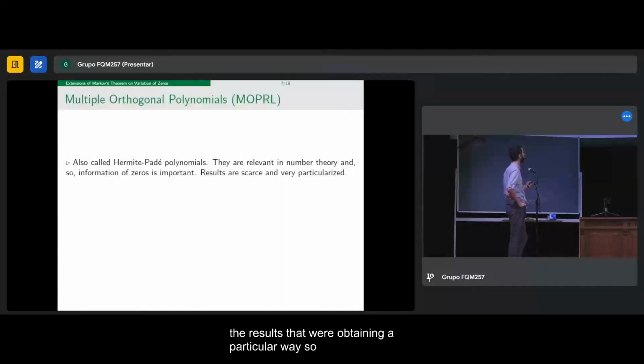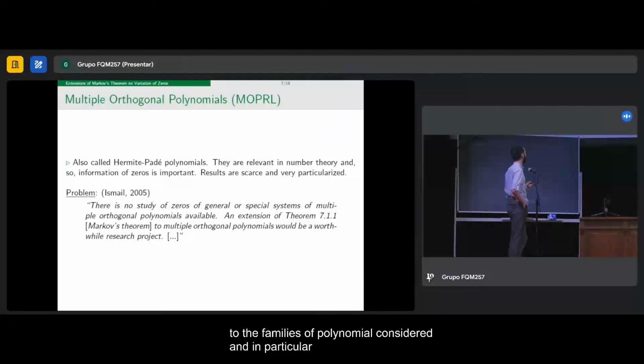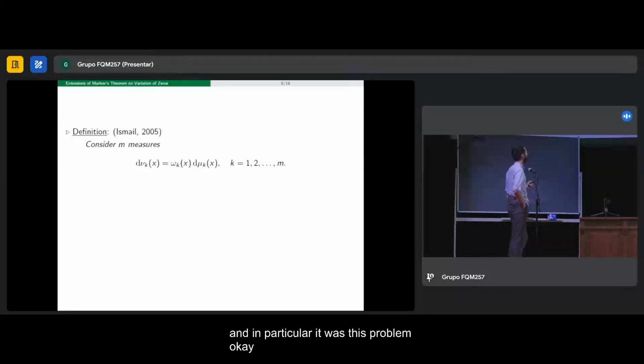So, these multiple orthogonal polynomials on the real line are also called Hermite-Padé polynomials because they appear in Hermite-Padé approximation, right? They're relevant in number theory, and the information of the zeros is important. But the issue was that the results on the zeros were scarce, and they were very particularized to the families of polynomials considered. In particular, this problem of extending Markov's theorem was stated by Ismail. Okay, and so the definition is as follows.